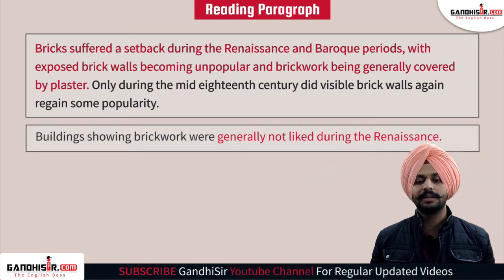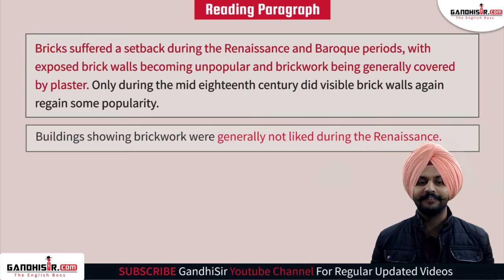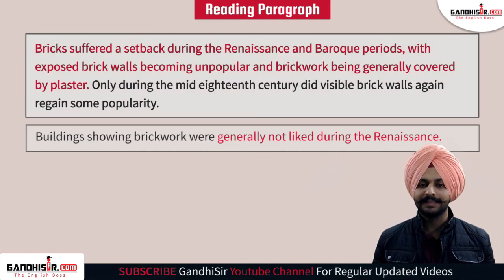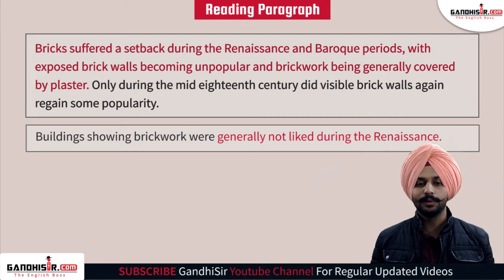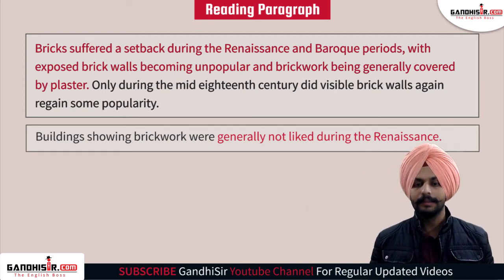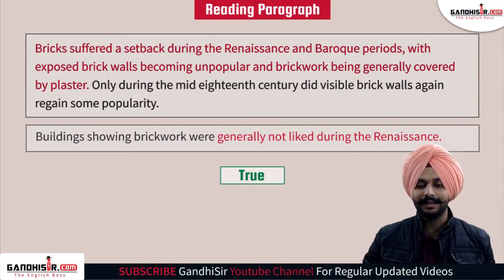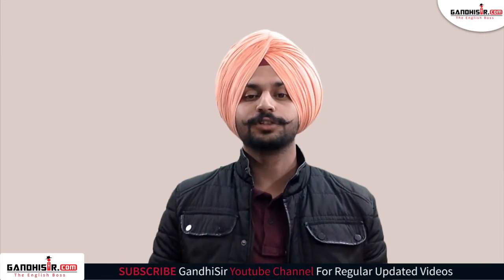They are talking about what is generally not liked during that period, and the paragraph itself says there is a setback. In the first line they say bricks suffered a setback, which means there is something wrong with them. And then they talked about what was wrong, with exposed brick walls becoming unpopular, which means they were generally not liked in that period. So yes, you guessed it right. So our answer is true. Let's move to question number 5.